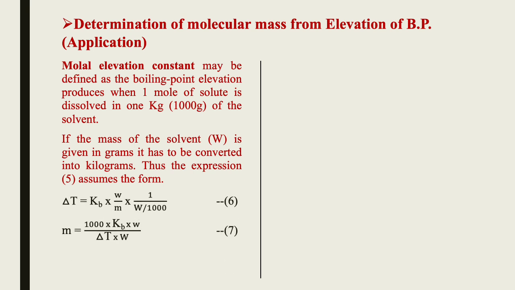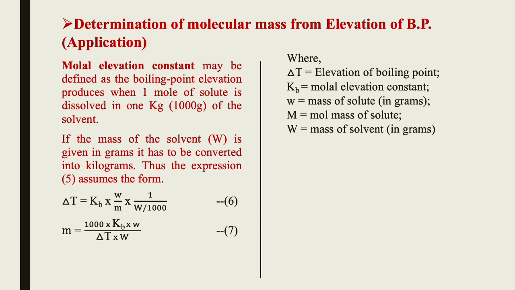Thus expression 5 assumes the form ΔT equal to Kb into small w divided by M into 1 by capital W divided by 1000. This becomes equation number 6. So M equal to 1000 into Kb into small w divided by ΔT into capital W. This becomes equation number 7.